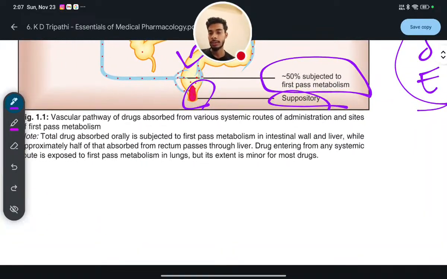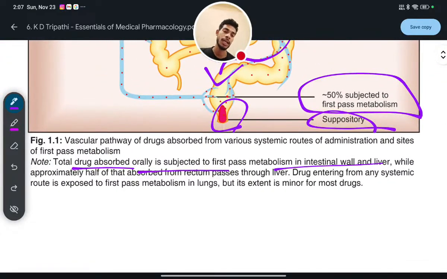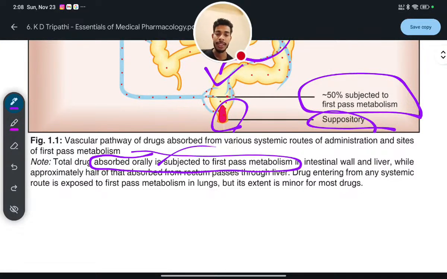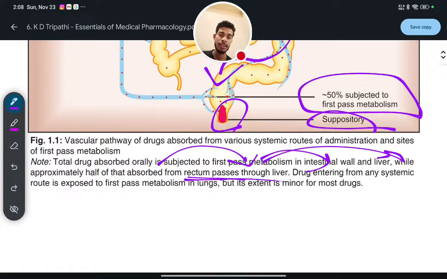What is the note? The total drug absorbed orally is subjected to first pass metabolism in the intestinal wall and liver, while approximately half of the drug absorbed from the rectum passes through the liver. So whatever drug is absorbed orally will be subjected to first pass metabolism in the intestinal wall and liver, while 50% of the drug absorbed from the rectal route passes through the liver.